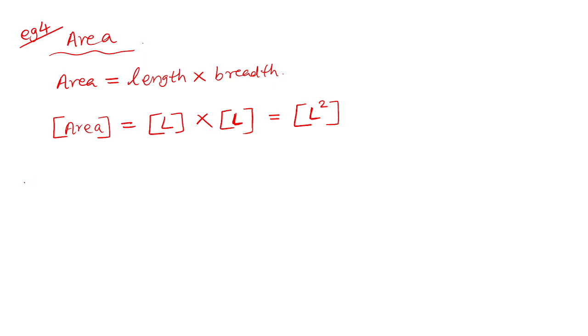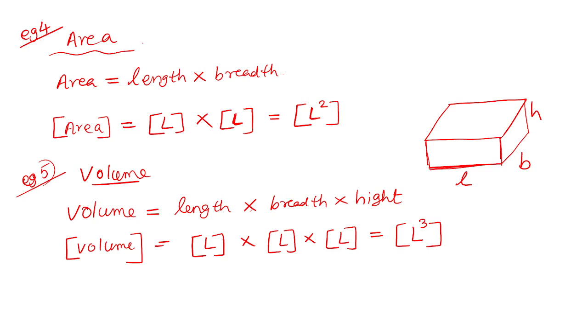Example 5. There are plenty of examples. Volume. Yeah, you have heard about volume, right? Volume, I have to write one of the formula for finding volume. Example 6. Density.